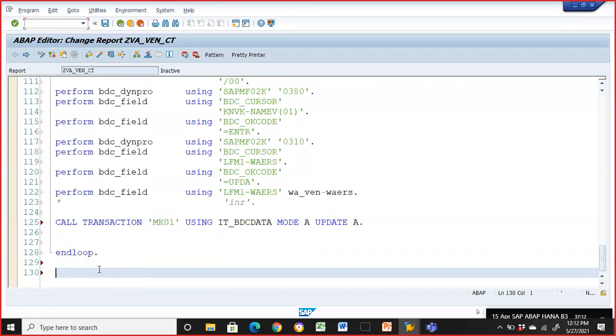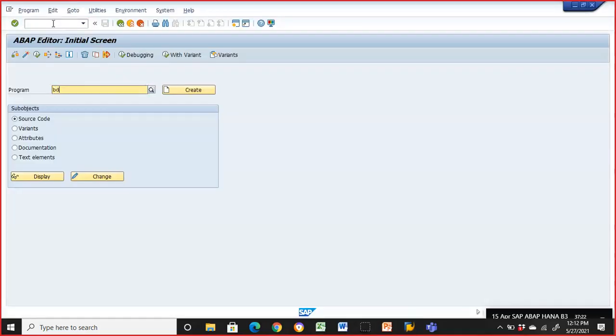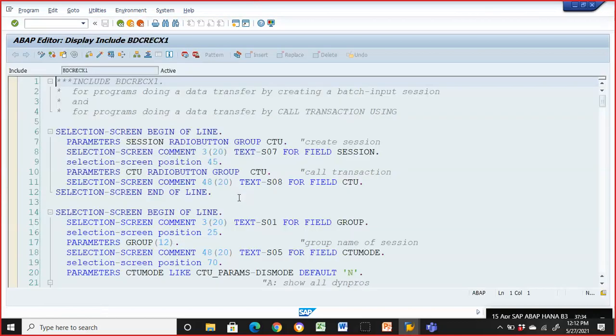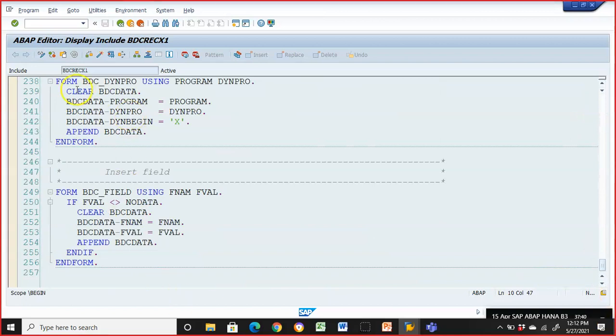The forms will already be there in an include program called BDC RECX. So we'll have a standard include program called BDC RECX1. In this we'll have this. We have to go to the last, and then you have to copy these two.